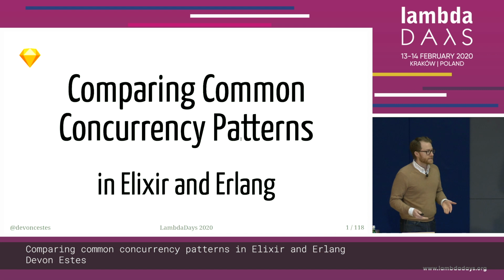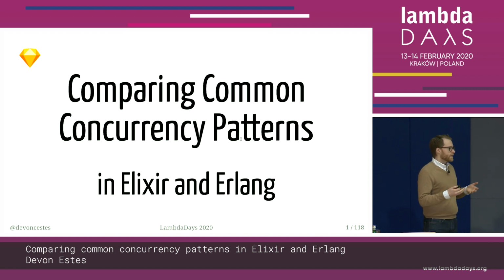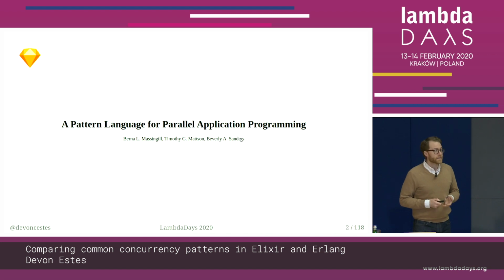And to implement these things, it's helpful to talk about certain patterns, because there are patterns that can be found in implementations of certain types of parallel or concurrent computation. And luckily, people are thinking about these things. A lot of the stuff that I'm going to be talking about today is taken from this paper, published back in 1999, quite a long time ago.